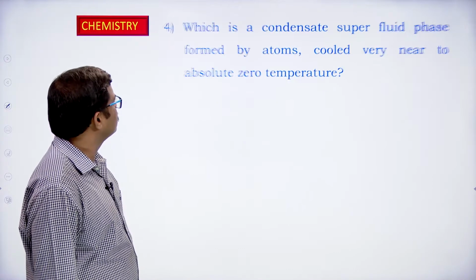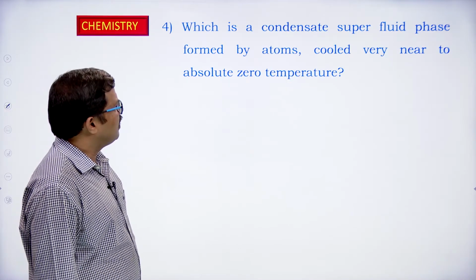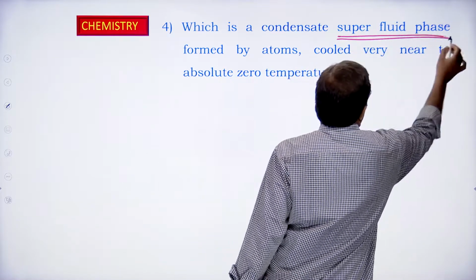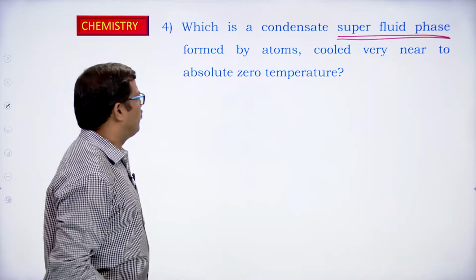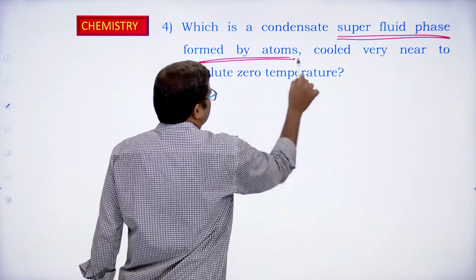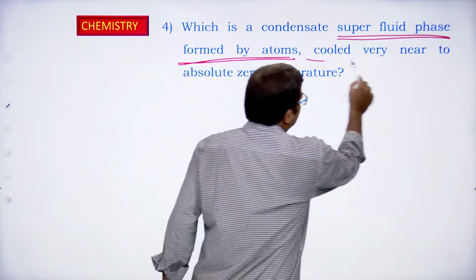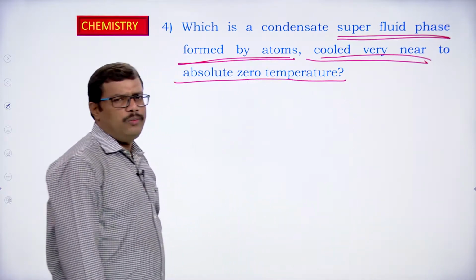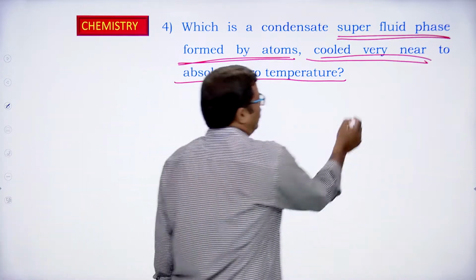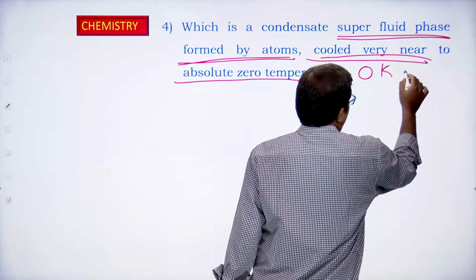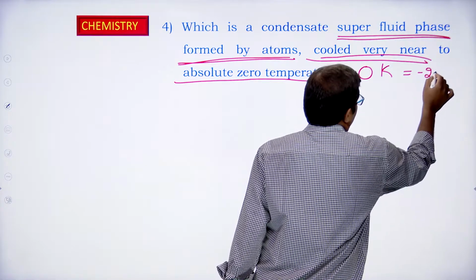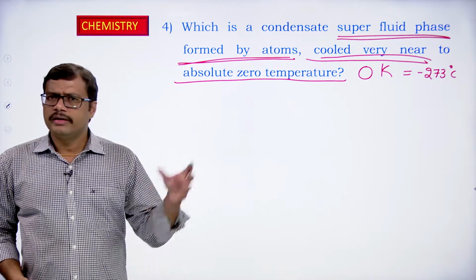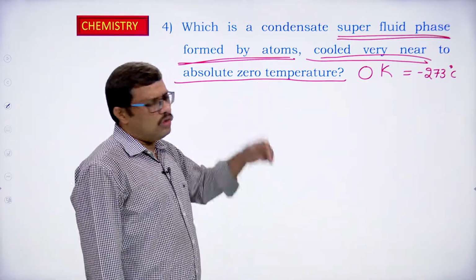Next one, which is a condensate superfluid phase formed by atoms. When is it formed? When cooled to very near absolute zero temperature. What do you mean by absolute zero temperature? It is 0 Kelvin. In terms of degrees centigrade, it is minus 273 degree centigrade, or 0 Kelvin.